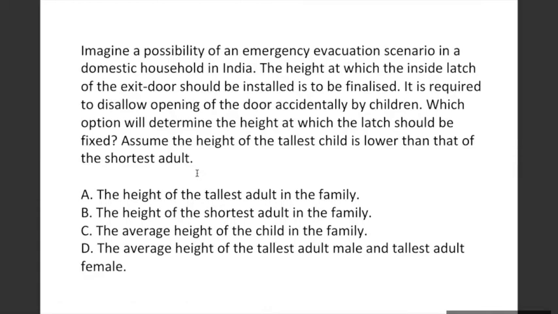So, at what height should the latch be installed, or whose height should be considered to install the latch? So, either we take the height of the tallest adult, the height of the shortest adult, the average height of the child, the average height of the tallest adult male, and the tallest adult female.